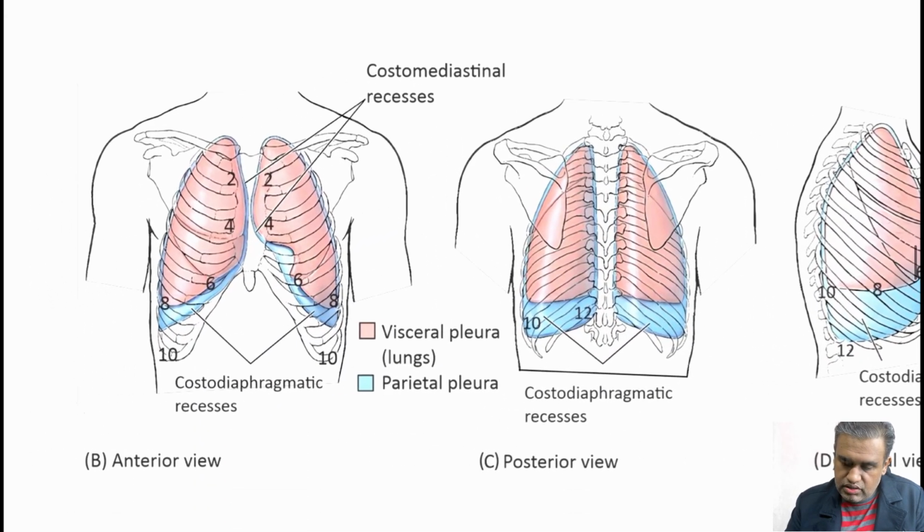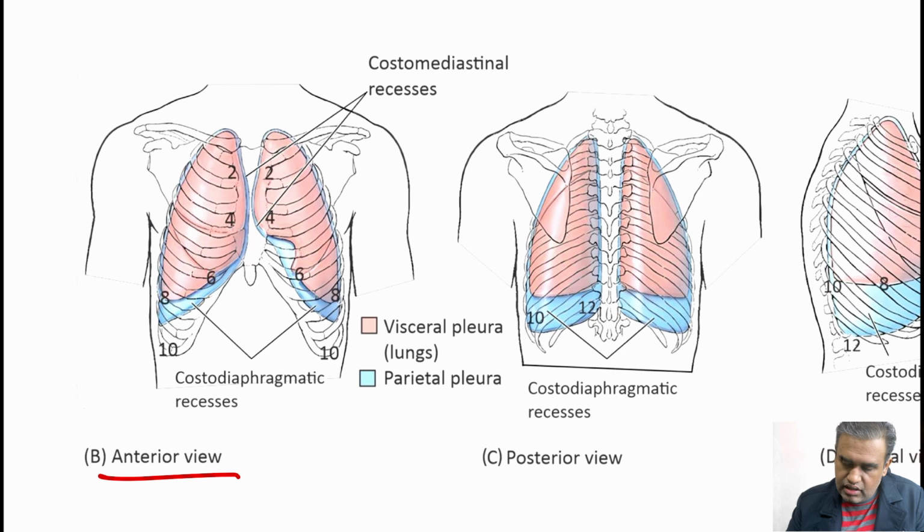Let me show you an image over here. See, what is this? This is actually the anterior view. Okay. So, slowly what actually happened is the air started to enter into the pleural cavity like this. As the air started to enter, it started to push the lung.